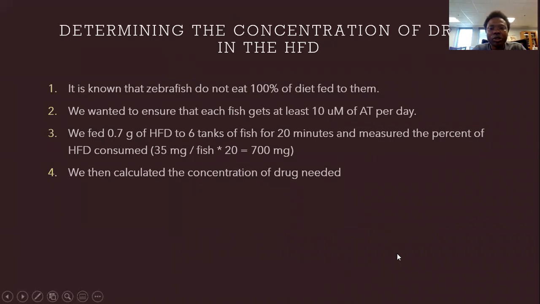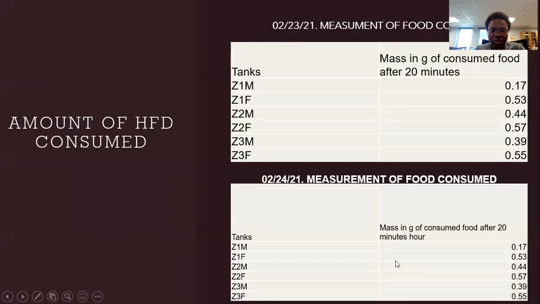Now, determine the concentration of the drug in the high fat diet. It is known that zebrafish do not eat 100% of the diet fed to them. We wanted to ensure that each fish gets at least 10 micromole of AT per day. We feed 0.7 gram of high fat diet to 6 tanks of fish for 20 minutes and measure the percent of high fat diet consumed. That is 35 milligram per fish times 20 in each is 700 milligram. So we then calculate the concentration of the drug needed.